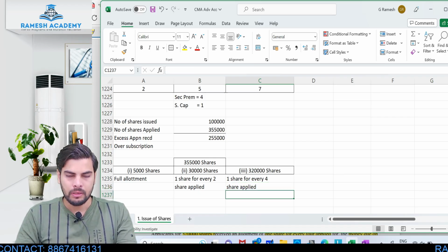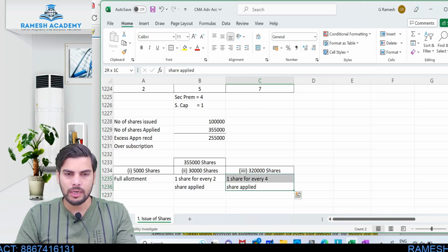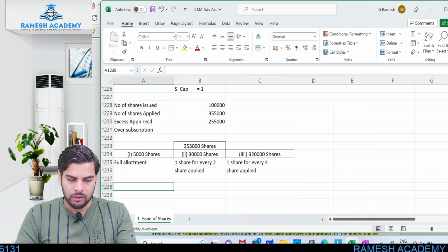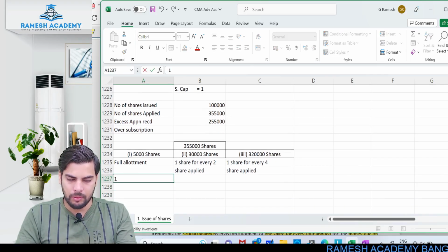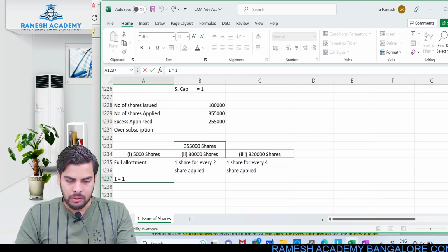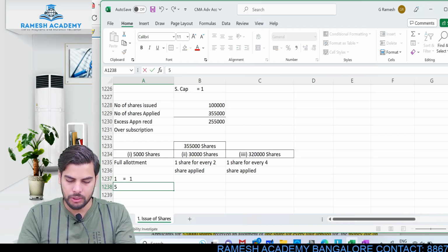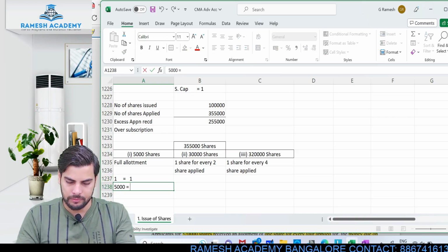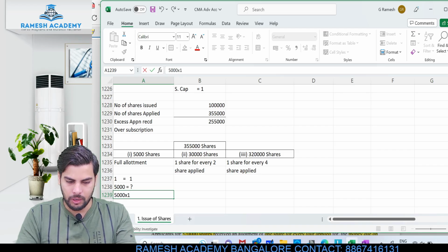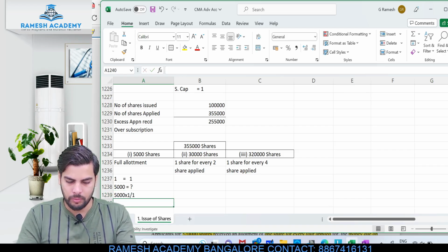So everybody who has applied for 1 share will be getting 1 allotment. If a person has applied for 5,000 shares, how many shares should he be getting? Cross multiplication. 5,000 into 1 by 1.